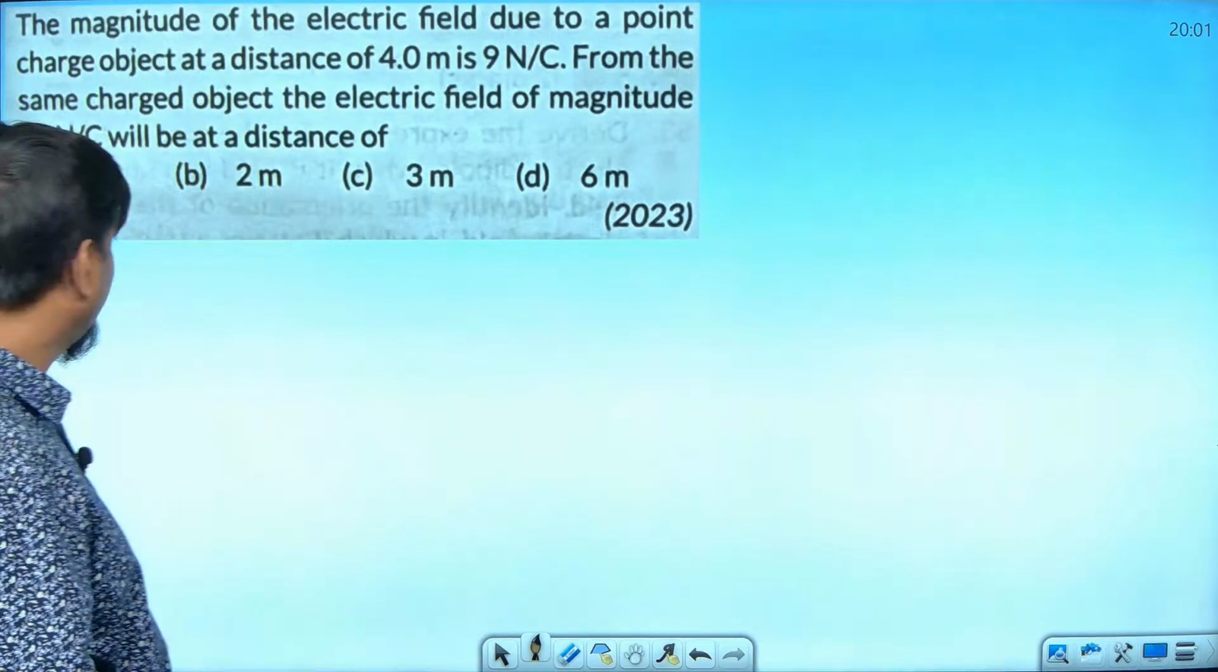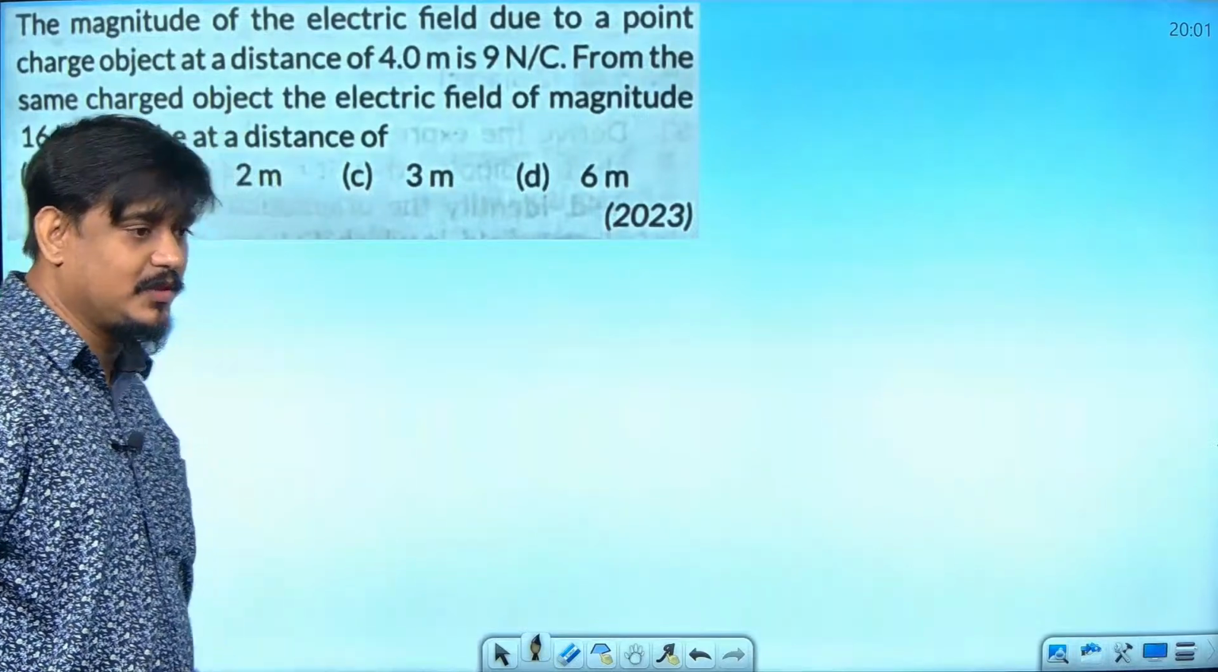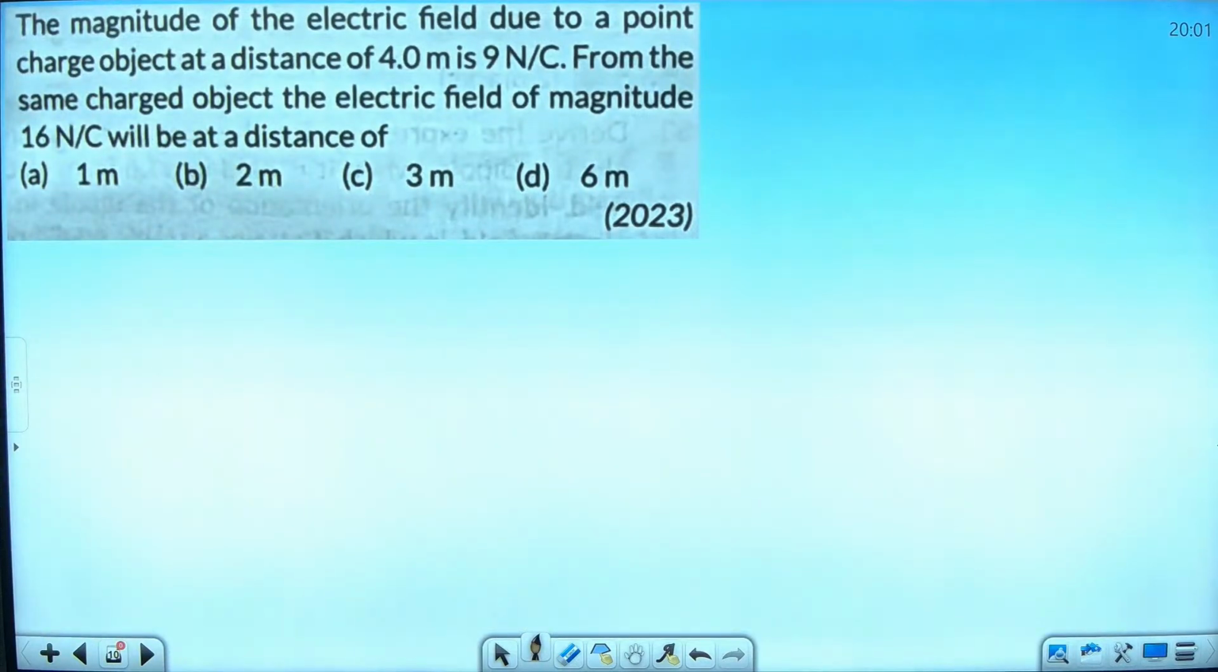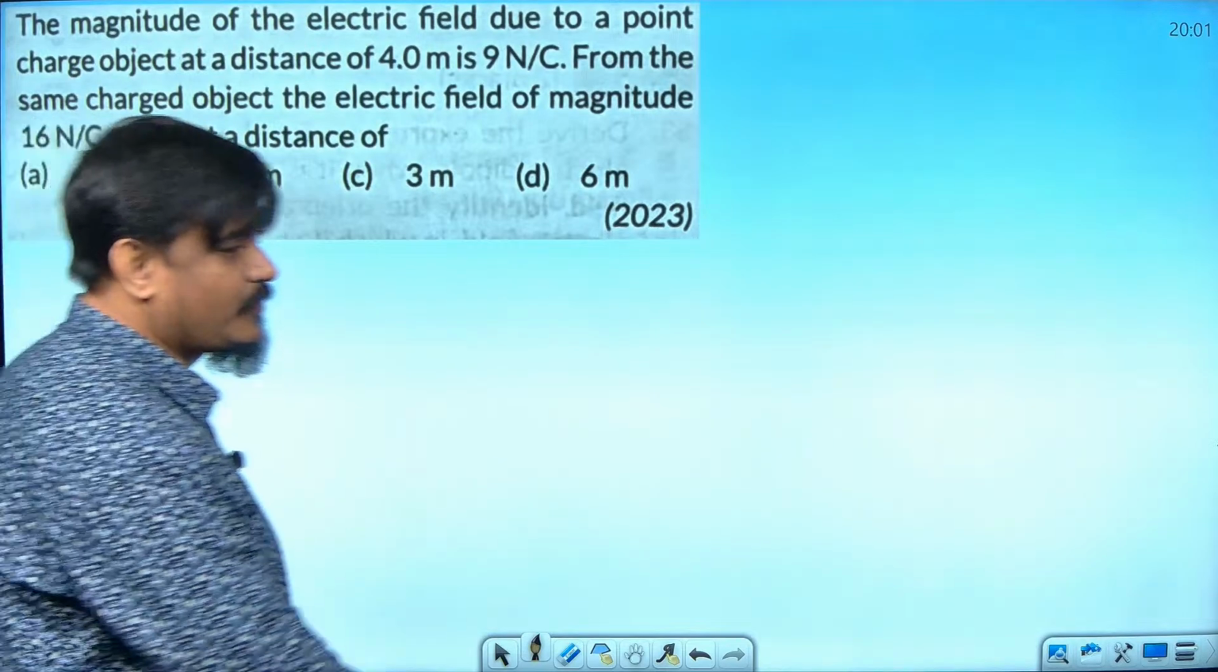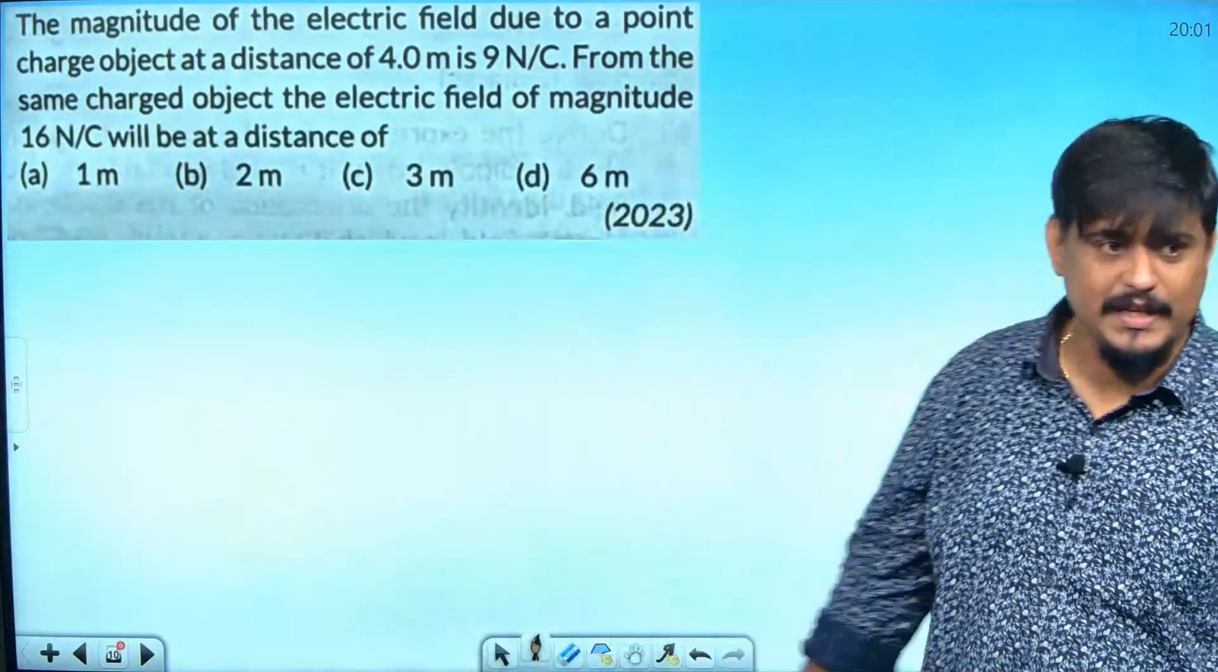3 meters. Okay. Solve it. What is the answer? Tarun? 3. So Tarun Vishwajit says 3. Anybody else? Any answer? 3. Okay. I hope 3.